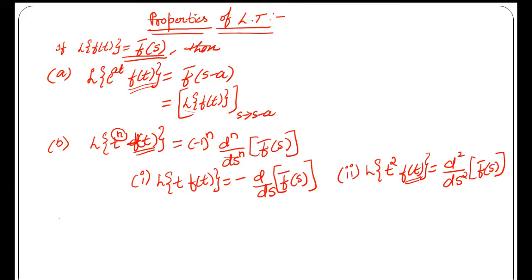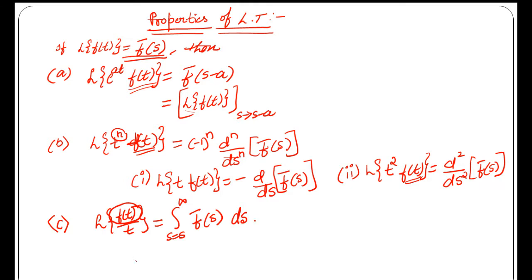Now let's move to the third property, that is Laplace transform of f of t divided by t. This can be written as integration from s to infinity, integration with respect to s, of the Laplace transform of the numerator, that is Laplace transform of f of t, which is f bar of s. These are the three properties of Laplace transform. Now let's see the problems